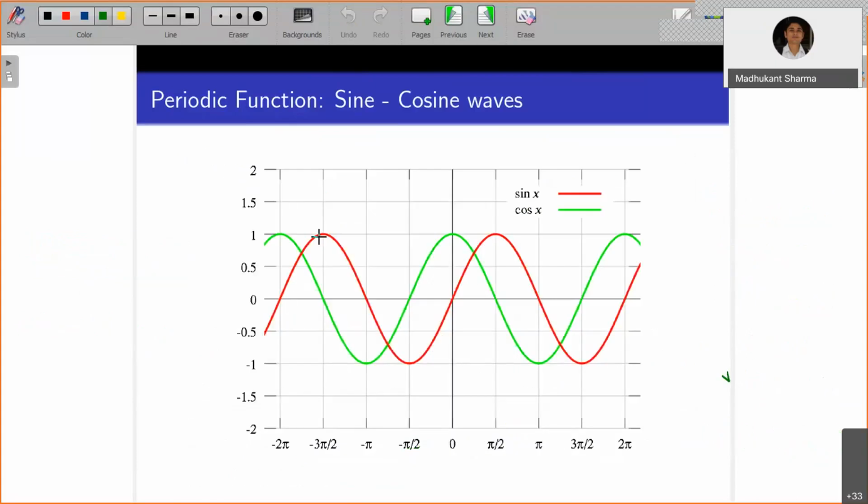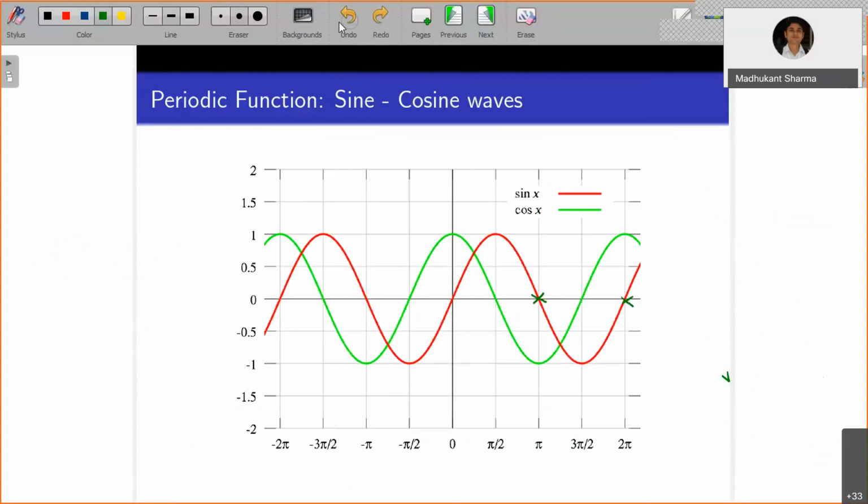These are the examples of sine functions. The red graph represents the sine function, and the green graph represents the cosine one. You can also verify here that between any two zeros of the sine function, there is exactly one zero of cos.